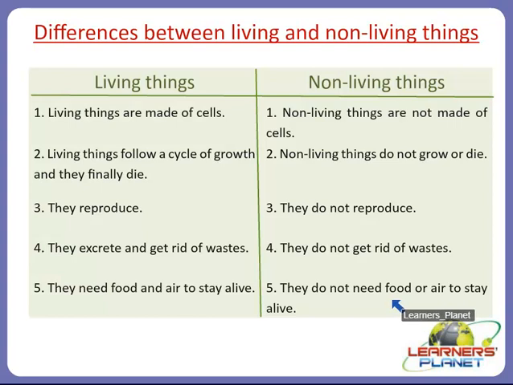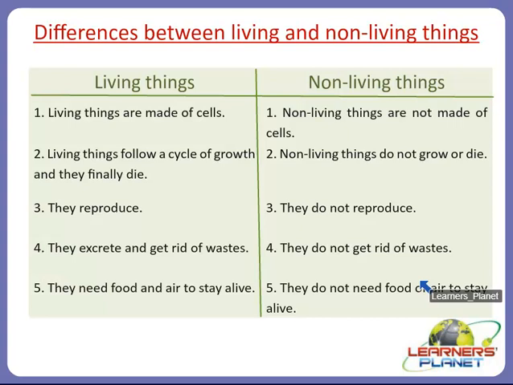So this is a very simple difference. You need to learn all the points of the living things, and finally you have to add no, not, never in non-living things.